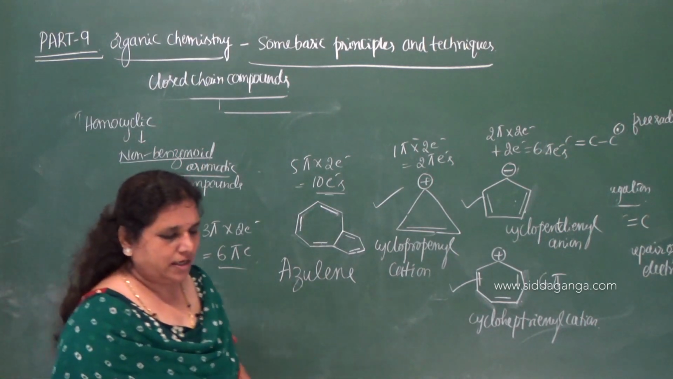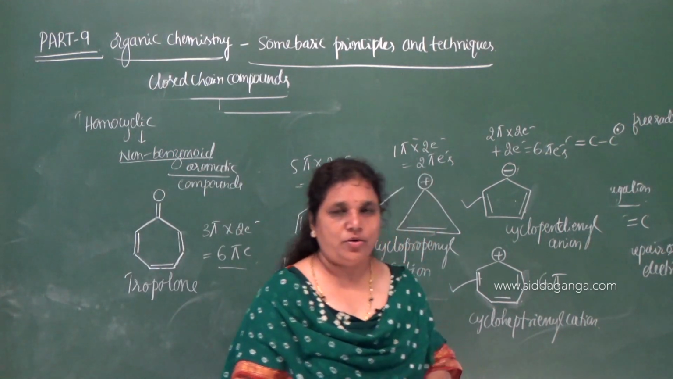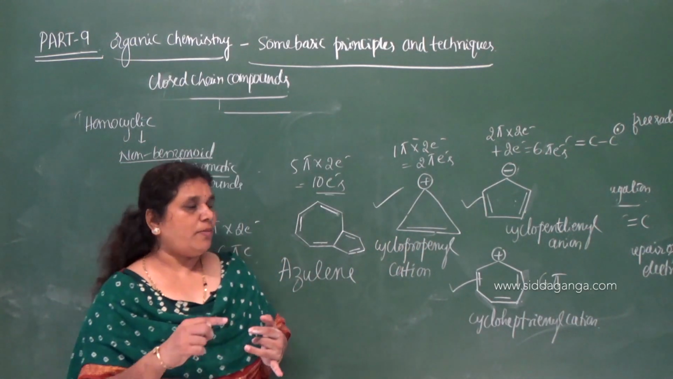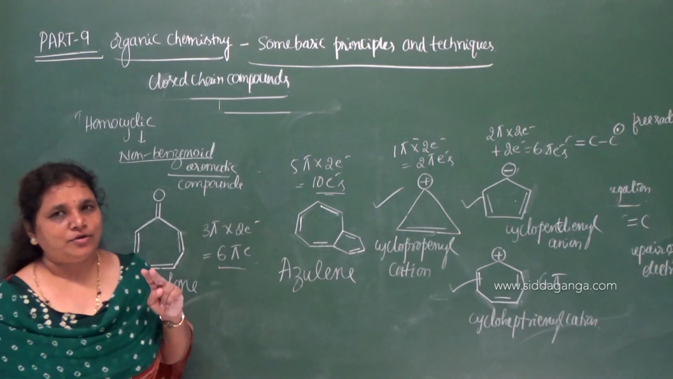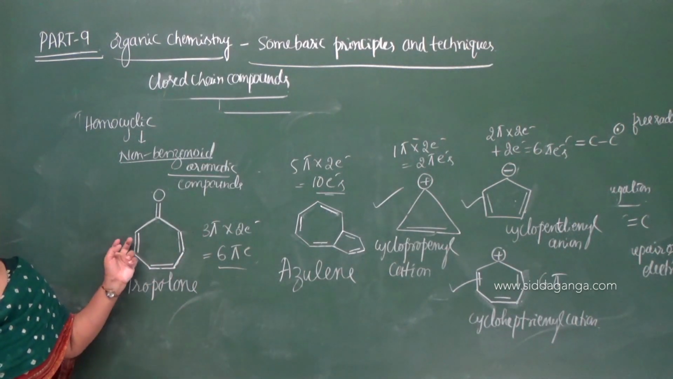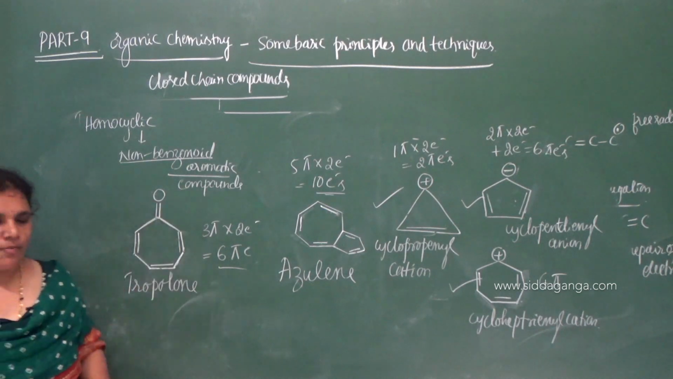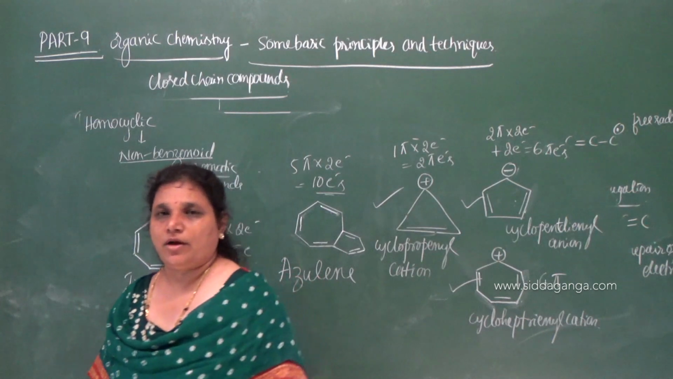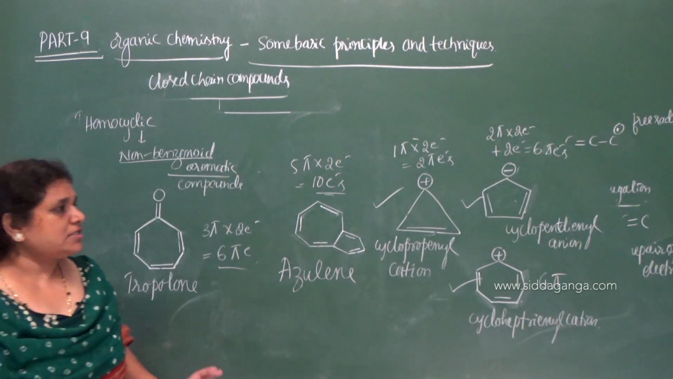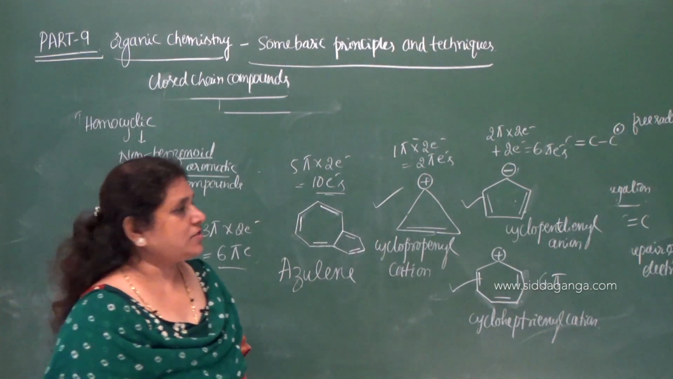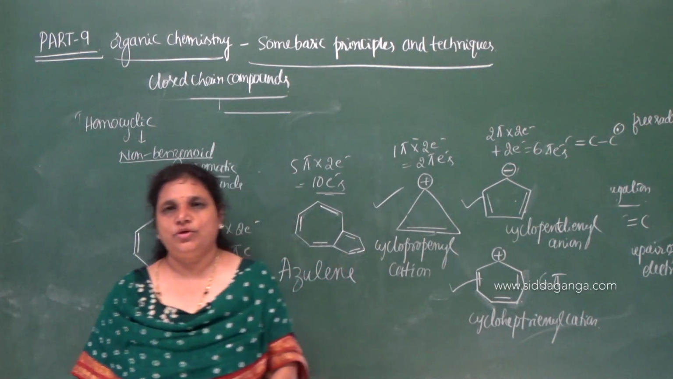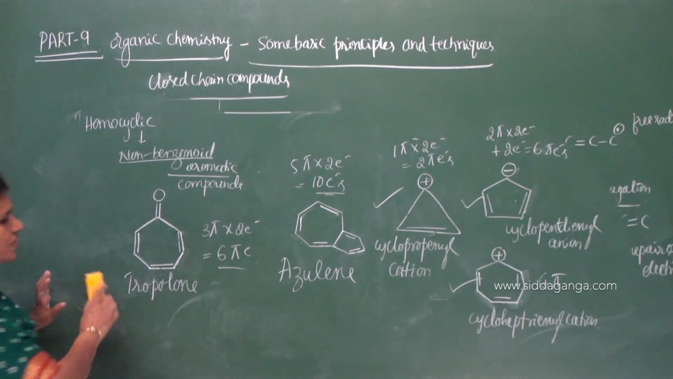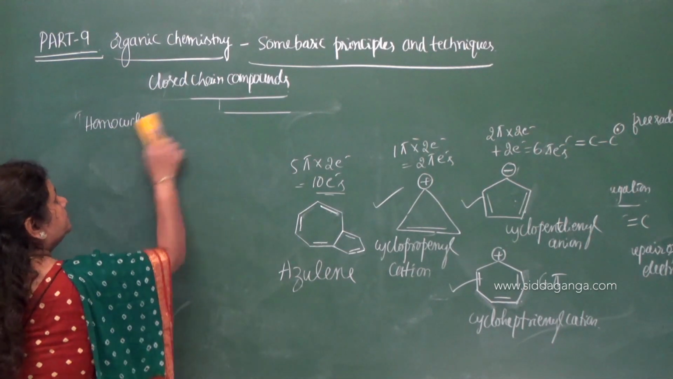So homocyclic compounds are classified into 2 types, alicyclic compounds and aromatic compounds. Aromatic compounds are further classified into 2 types, benzenoid aromatic and non-benzenoid aromatic compounds. So this is about the classification of homocyclic compounds. The next one is classification of heterocyclic compounds.